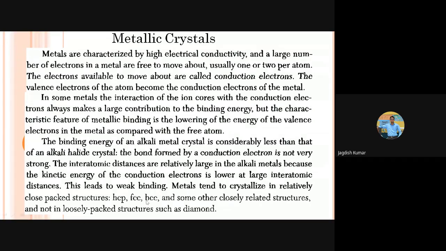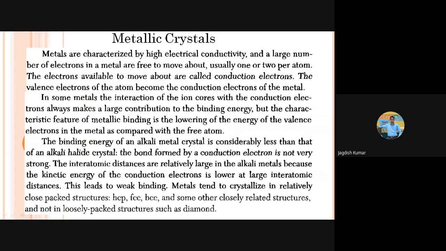Okay. So the metals tend to crystallize in relatively close packed structures. As I already told you, HCP, FCC, BCC. FCC and HCP have higher packing fraction, but BCC also doesn't have a lower one. It is also having, I think, reasonably high packing fraction, something like 68% or so. You can go back again to your BSc books and try to see what was the packing fraction for BCC structure. And there is nothing like a directionality in that case.